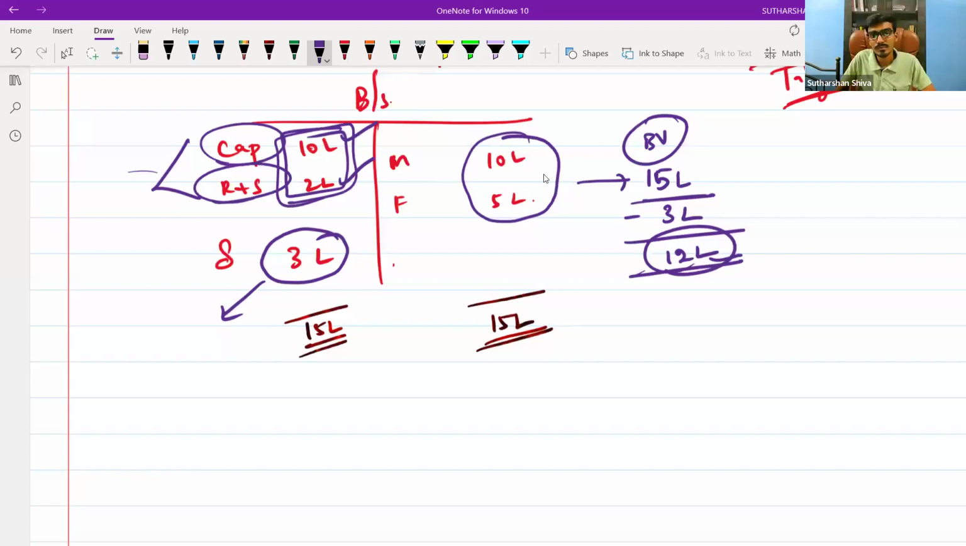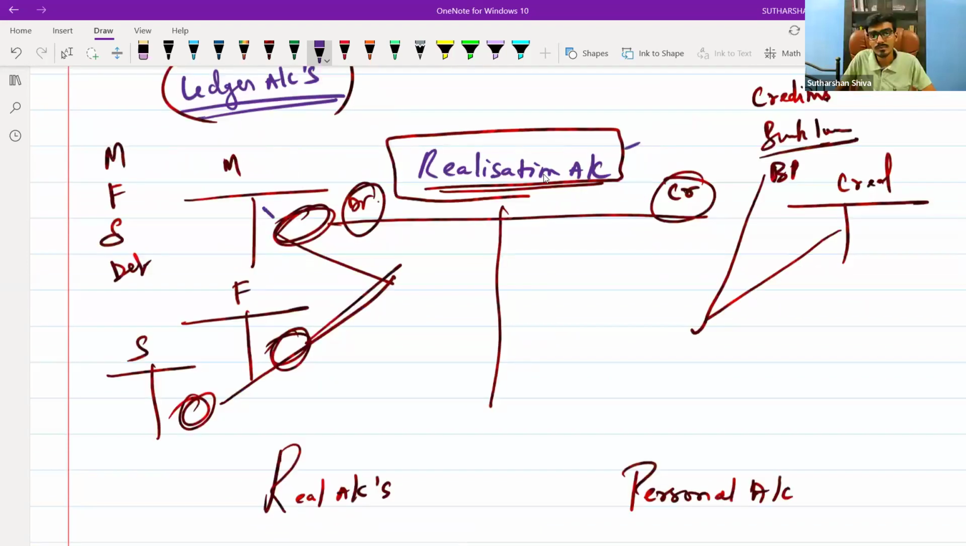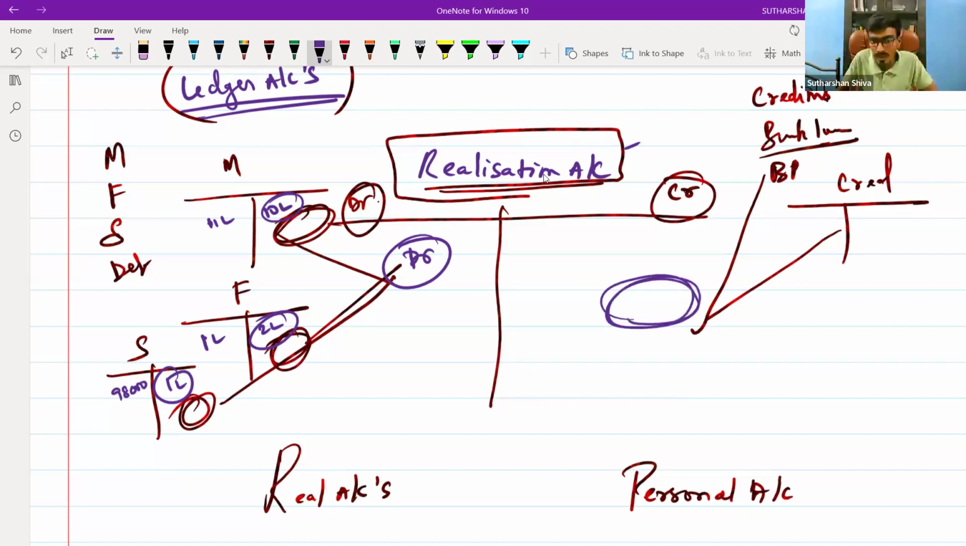And I will give you one more scenario. Come to this realization account. Suppose the machinery is at a value of 10 lakh, furniture at 2 lakh, sundry debtors at 1 lakh. Now it has got sold at 11 lakh. Now the sundry debtors are closed at 98,000. Like this you are having. All the book values will be transferred to the debit side. Now you need to realize it. If you want to realize it, you will realize it in cash or in bank. Whatever the realization value, you will show it on the credit side.